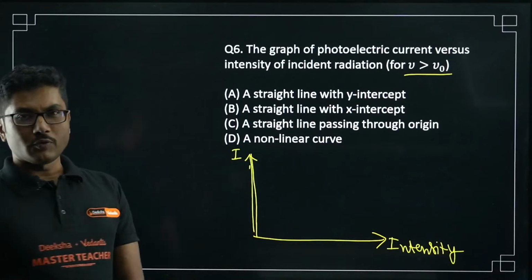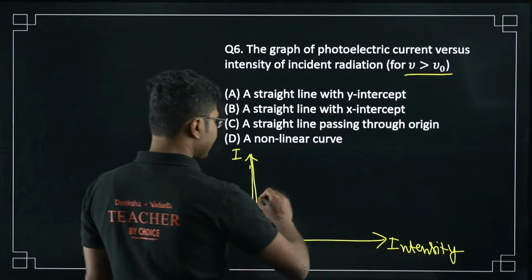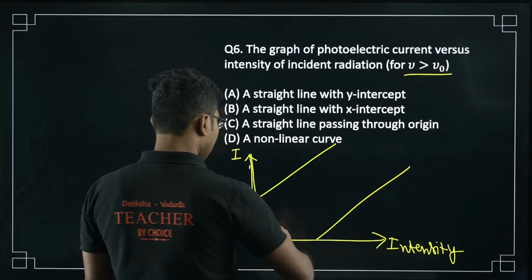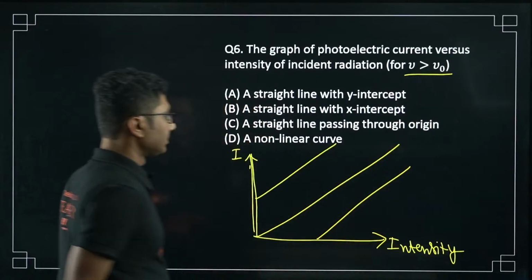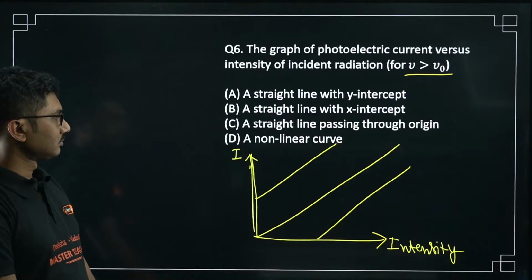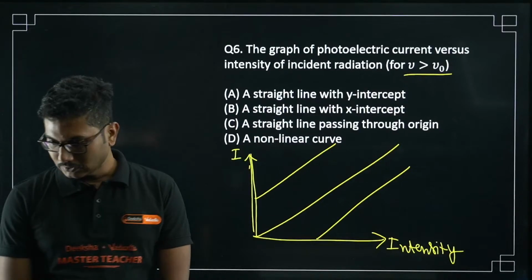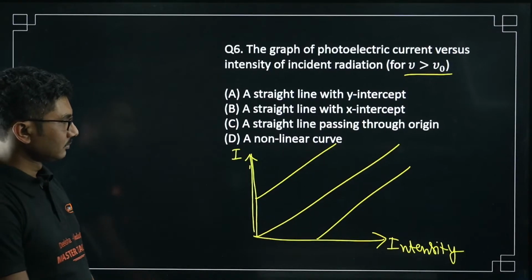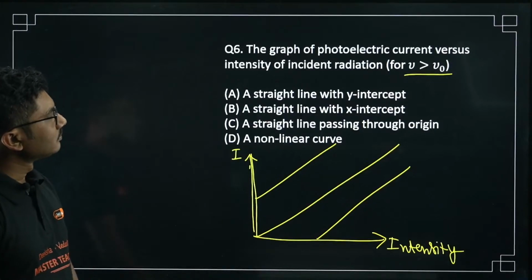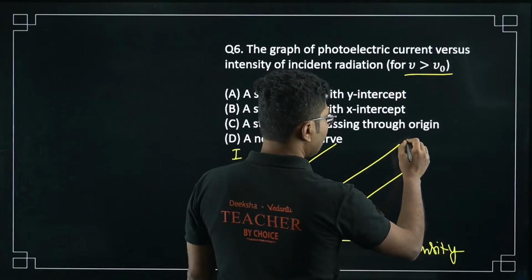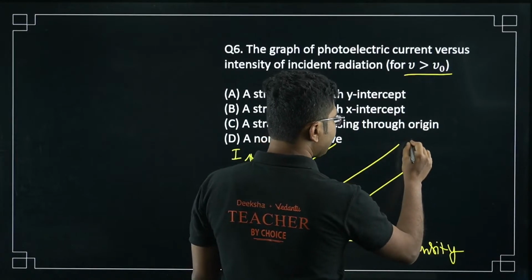So what is the meaning of y-intercept? Y-intercept means this. Okay, x-intercept is this, and straight line is this. Let's see. The frequency is fixed. Frequency is fixed.